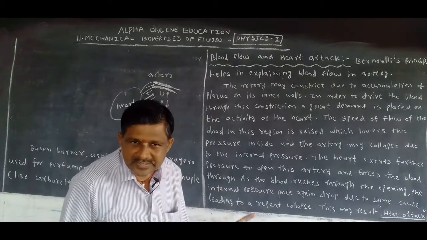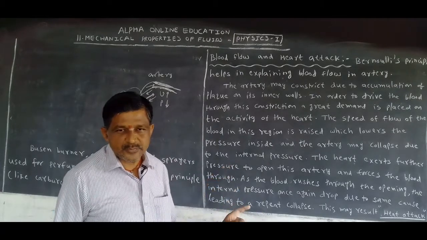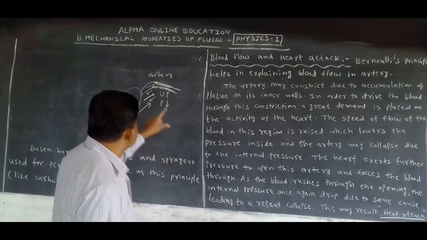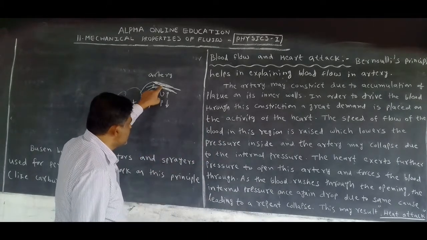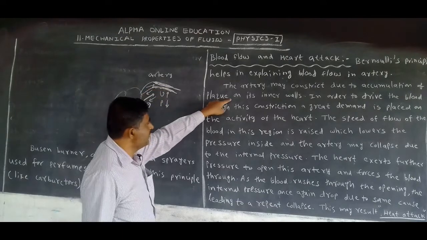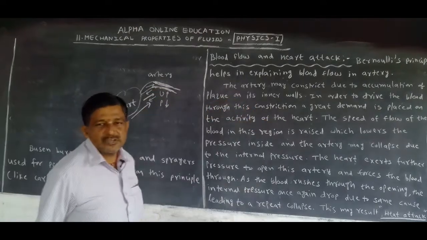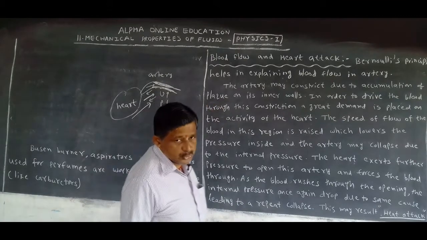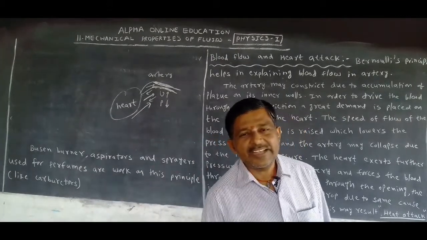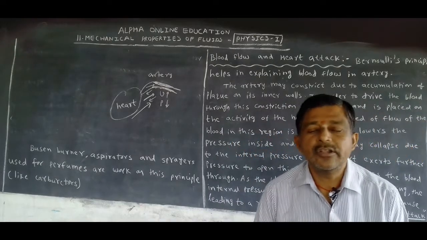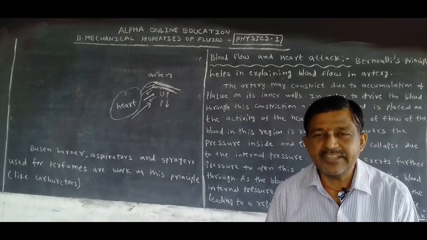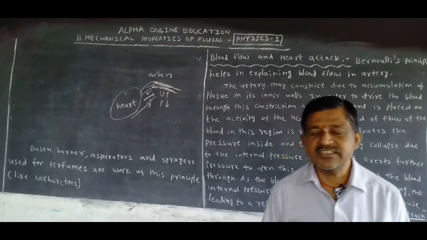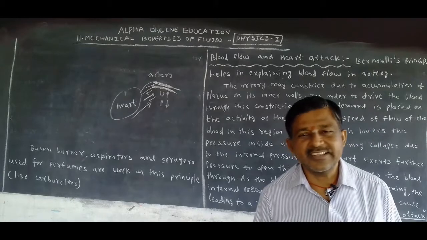This principle is involved especially in the heart attack. How can we explain this? With the help of Bernoulli's principle. But how can we minimize the heart attack? If cholesterol is not formed, the heart functions properly. But when we consume fatty items and oily items rigorously, the cholesterol will form. We can say cheese, burger, etc.